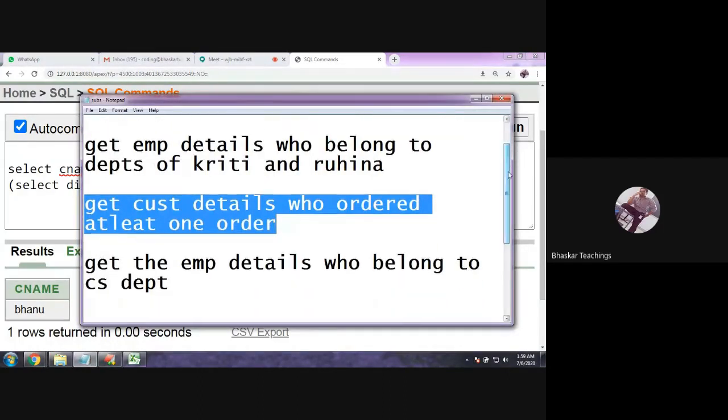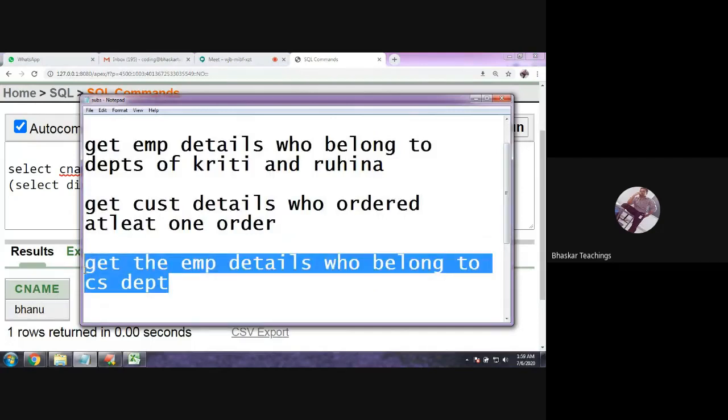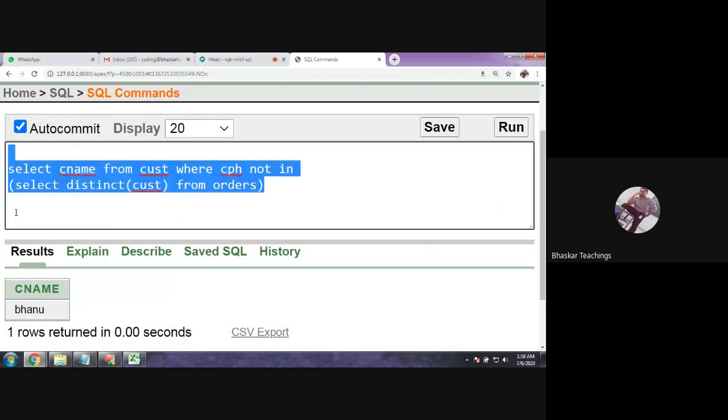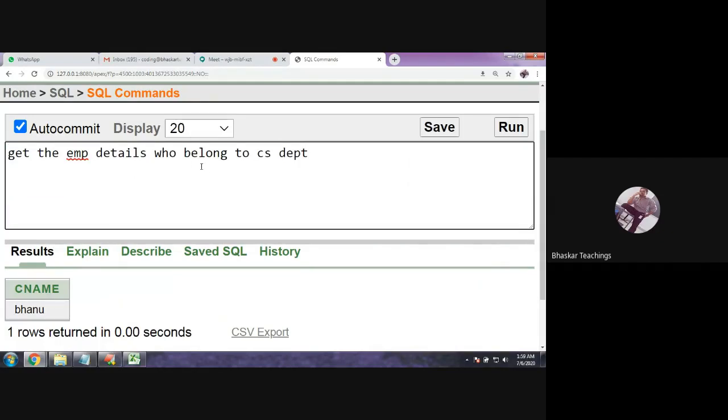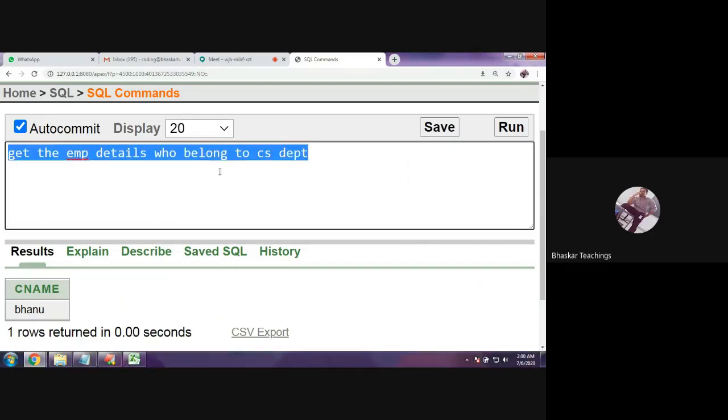Right? The next question: get the employee details who belong to CS department. Nice. So let me explain this query. Get the employee details who belong to CS department. Let me show you the table. Select star from staff.